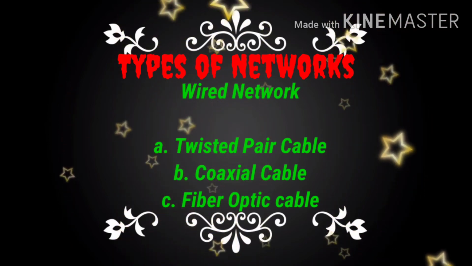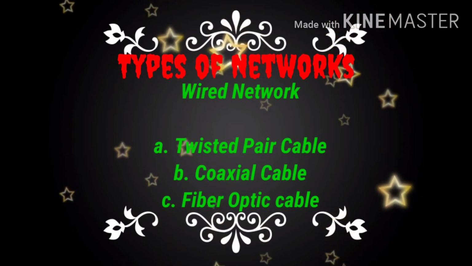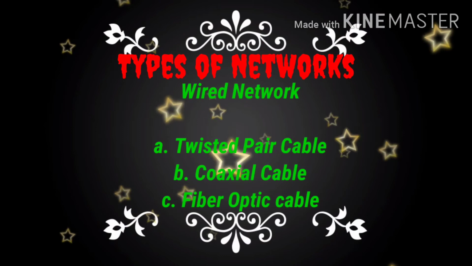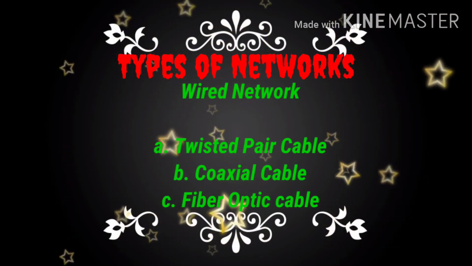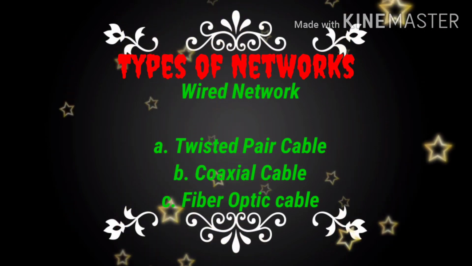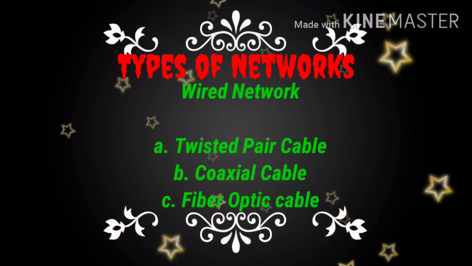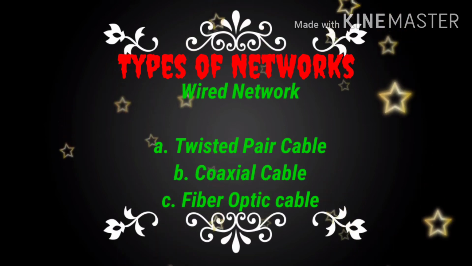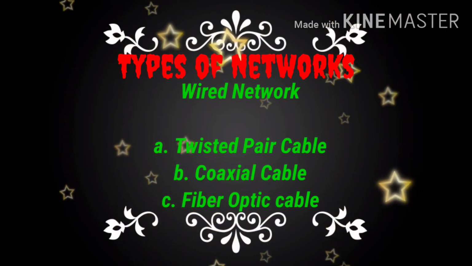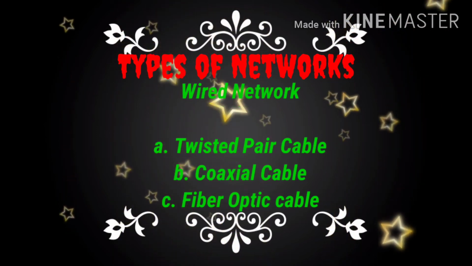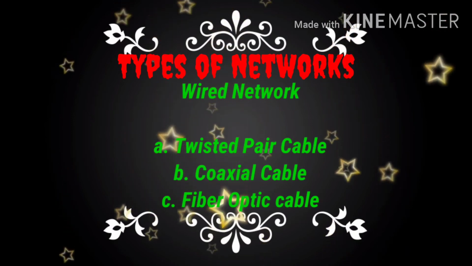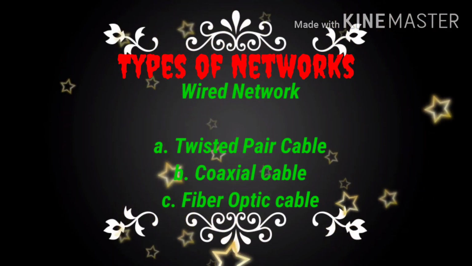In twisted pair cable, pairs of insulated wires are twisted together to improve electromagnetic compatibility and to reduce noise from outside sources. Examples of twisted pair cable are Cat1, Cat2, Cat3, Cat4, Cat5 and Cat6 cables. Nowadays we commonly use Cat6 cables for LAN networking in our offices, in our schools, everywhere.